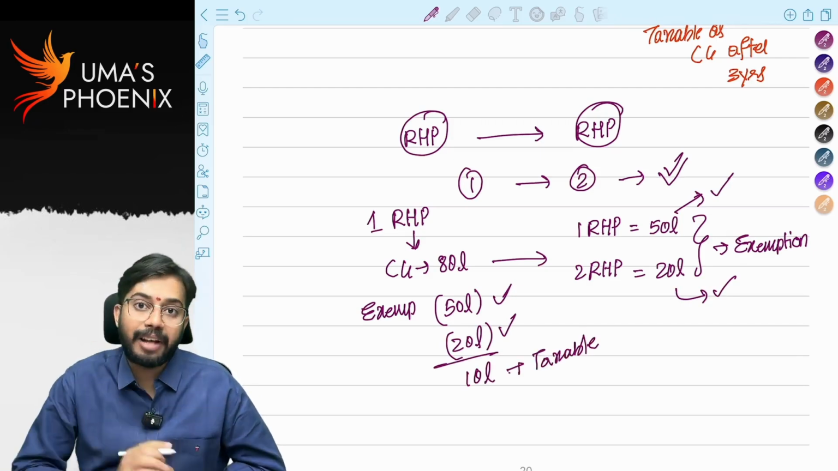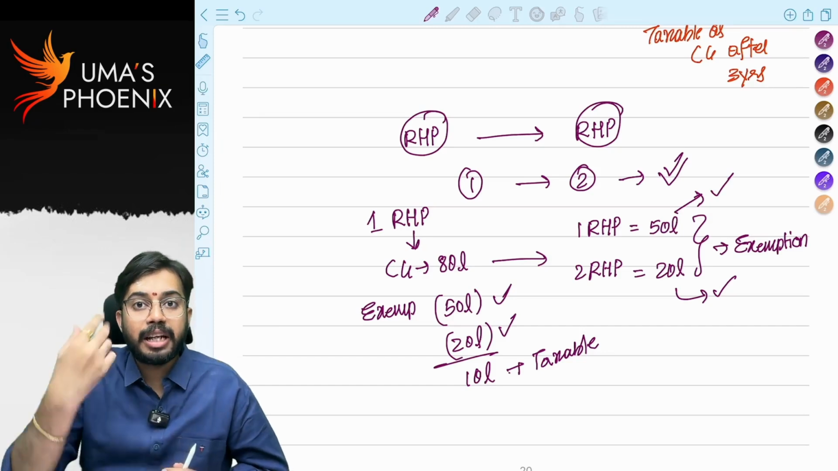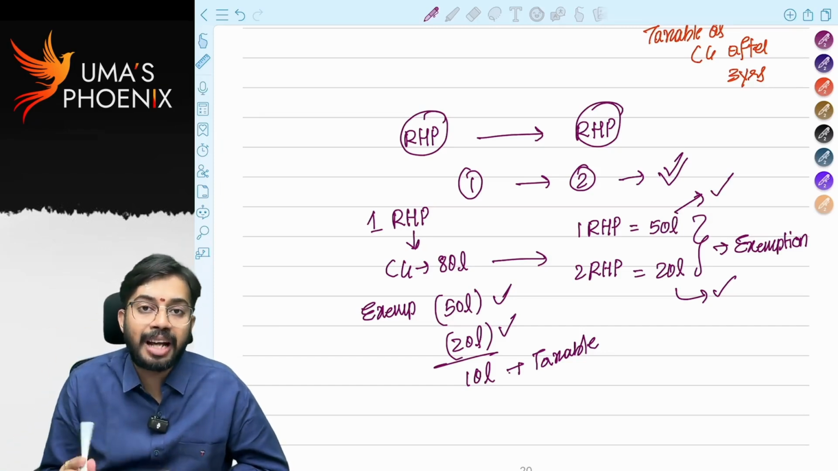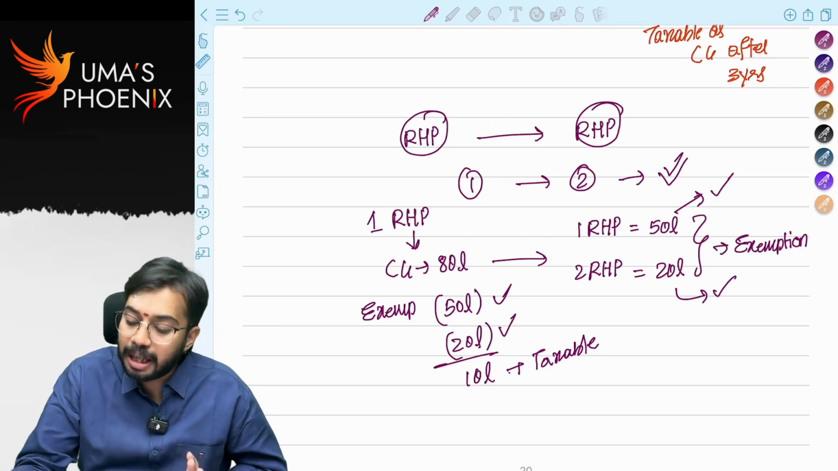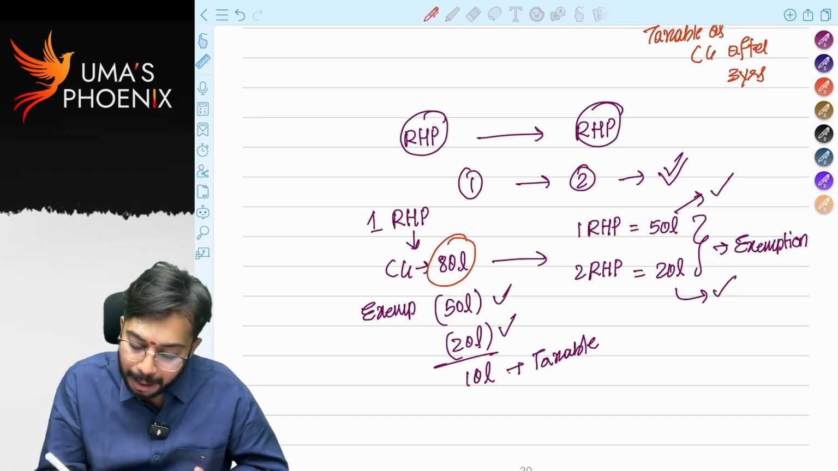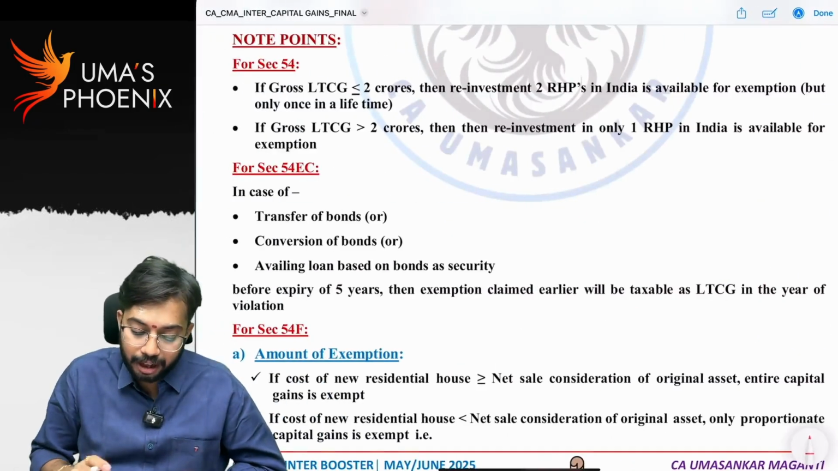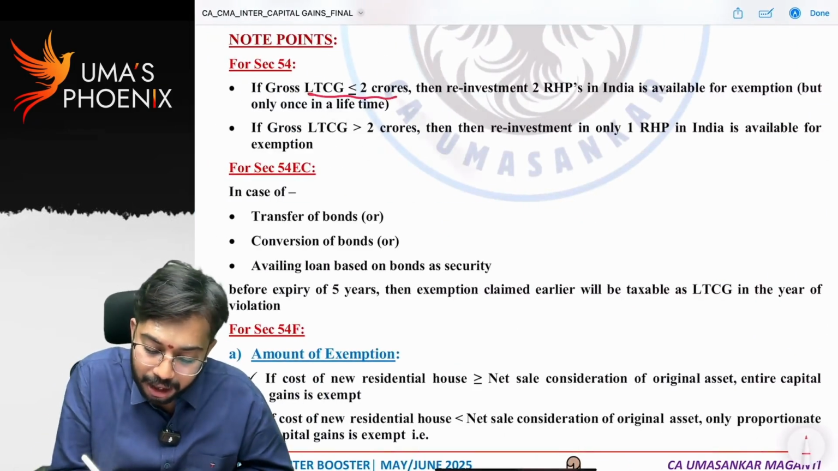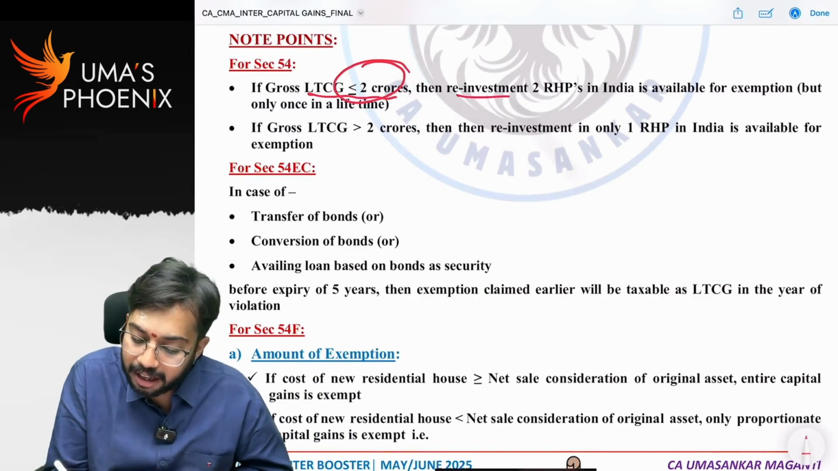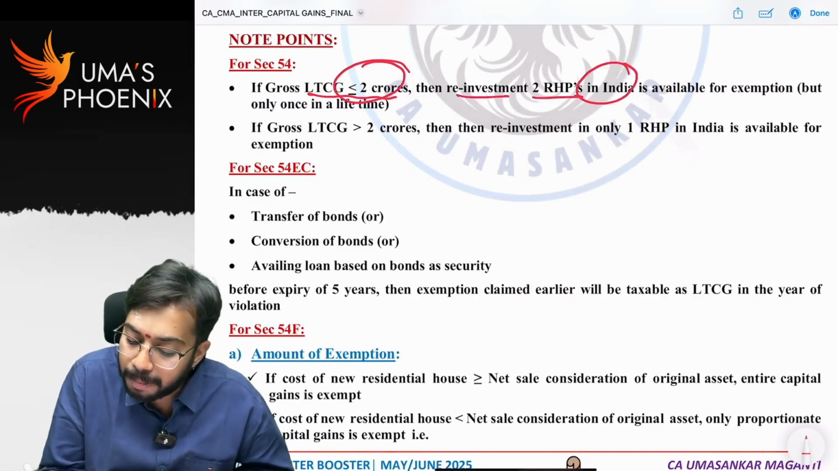Only once in a lifetime, investment in 2 residential house properties is allowed as exemption under section 54, subject to the condition gross capital gain should be less than 2 crores. Is it clear? So if gross capital gain is less than or equal to 2 crores, then reinvestment of 2 residential house properties in India.